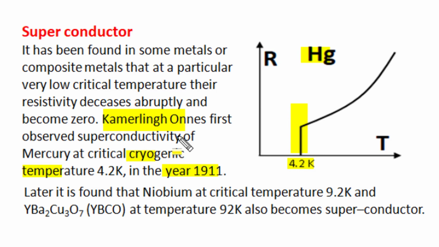as superconductivity, and it is found that a few other metals and composite materials at some specific low critical temperature show an abrupt decrease in their resistivity to zero value. Later it was observed that niobium shows the same zero resistance condition or superconductivity at a critical temperature of 9.2